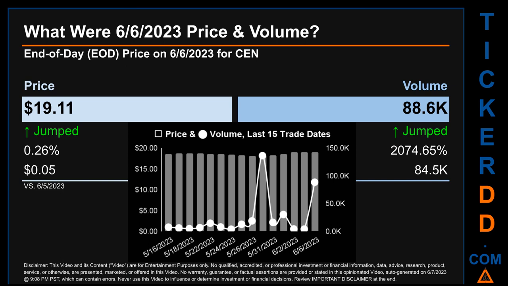The graph shows price and volume for the last 15 trade dates. Across a range of 98 cents, the max and minimum end-of-day price were respectively 19.11 and 18.12. Volume saw a range of 132.5 thousand, from a day low of 3.9 thousand to a day high of 136.5 thousand.